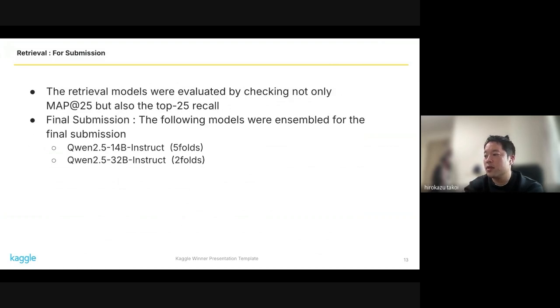Next, I will explain the retrieval process, focusing on the submission approach. The retrieval models were evaluated using both MAP25 and recall metrics to ensure robust assessment. For the final submission, we ensembled the following models: Qwen 2.5 14 billion instruct using all 5 folds, and Qwen 2.5 32 billion instruct using only 2 folds due to the inference time constraint.